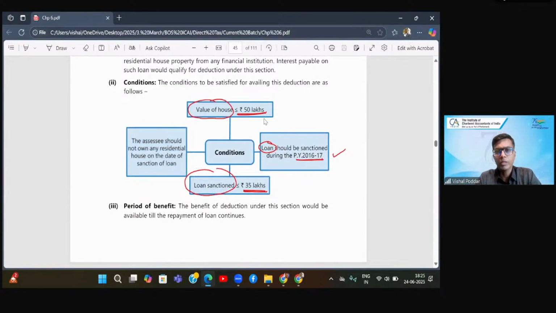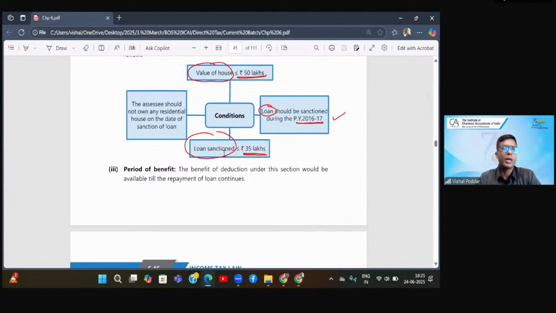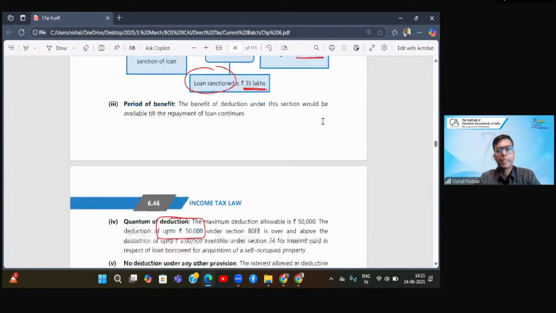Now here you have two limits. Here they have said value of the house, not stamp value. So it would be the actual value of the house, which should not exceed 50 lakhs. And one more limit is that the loan sanction should not exceed 35 lakhs. Here the loan should have been sanctioned in 16-17 only.